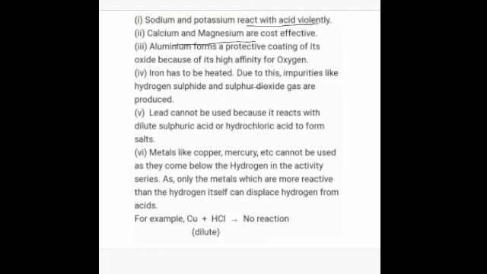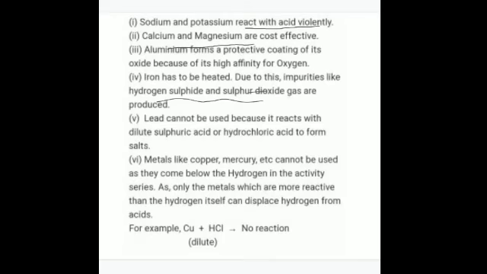Now iron needs excessive heating, and due to this impurities like hydrogen sulfide and sulfur dioxide gas are produced. Is it clear? And we cannot even use lead, because it reacts with dilute sulfuric acid or hydrochloric acid to form salts, like lead chloride with HCl and lead sulfate with sulfuric acid.